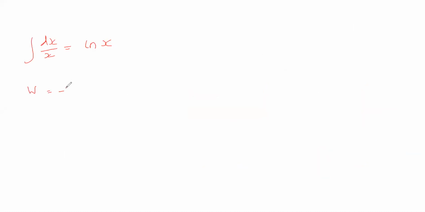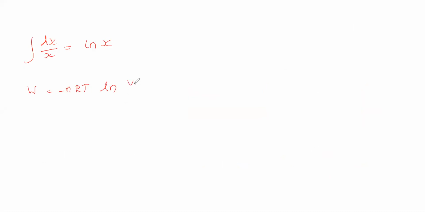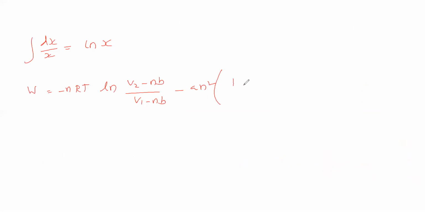Therefore W is equal to minus nRT ln, substituting the upper limit and lower limit, we get (V2 minus nb) by (V1 minus nb). Then minus a n squared, here also we substitute V2 and V1. Therefore we get 1 by V2 minus 1 by V1. This is the work done for the reversible isothermal process, for a real gas.